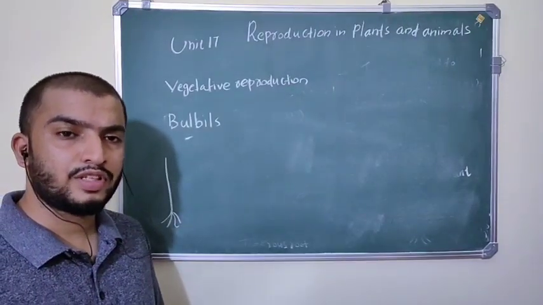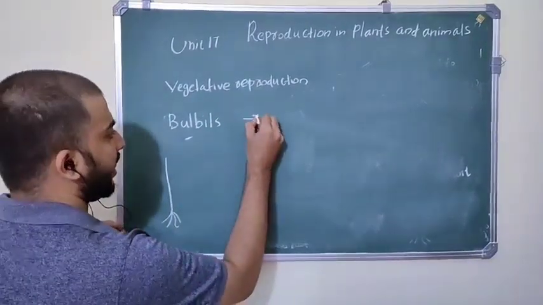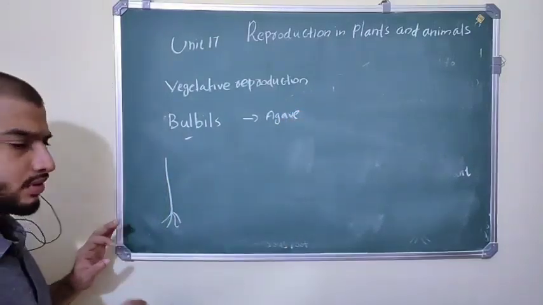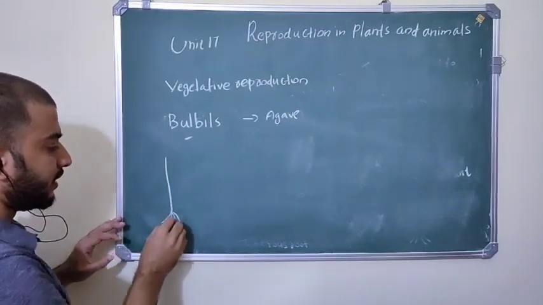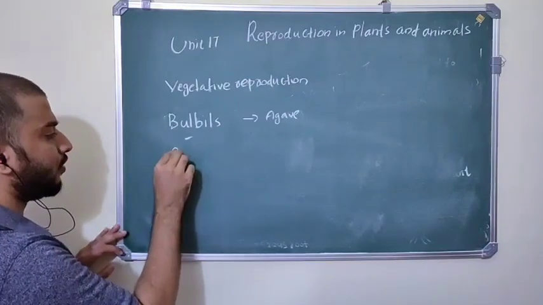Another type is vegetative reproduction by bulbs. It is present in the agave plant. Suppose this is an agave plant, which develops a floral bud.